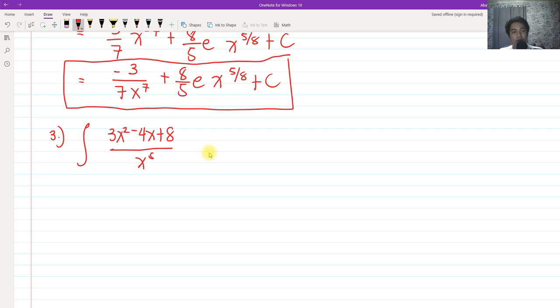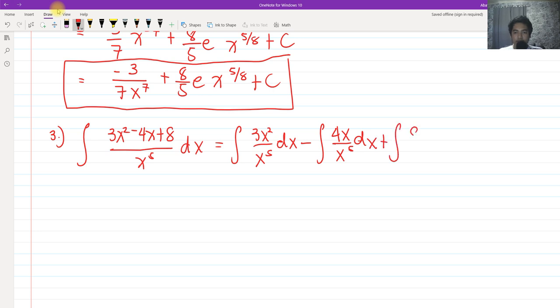So, how about the integral of 3x squared minus 4x plus 8 all over x raised to the 5? So, we can split it by properties of integral again, because this is a sum and difference. So we have the integral of 3x squared all over x raised to 5 dx, minus, because of the minus sign here, the integral of 4x all over x raised to 5 dx, plus the integral of 8 all over x raised to 5 dx. As you can see, we have x squared all over x raised to 5, that's x cubed. The x would cancel here, this would be x raised to 4.